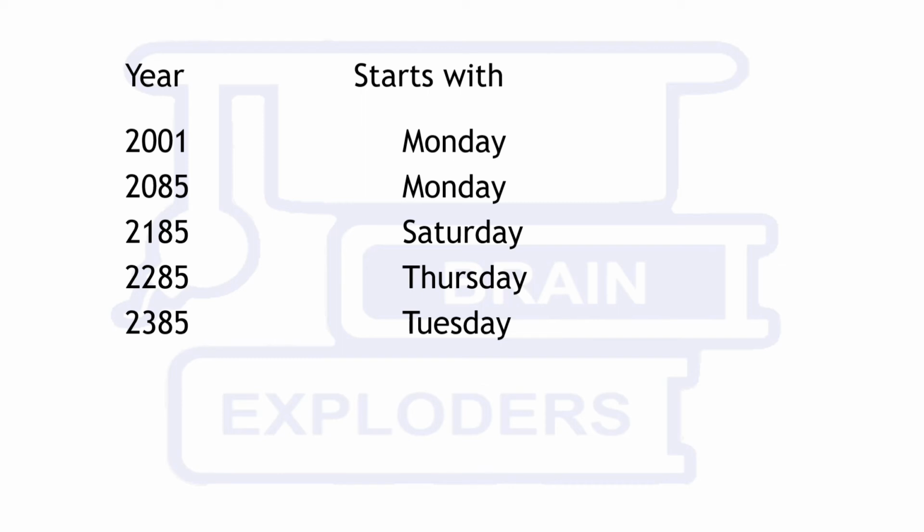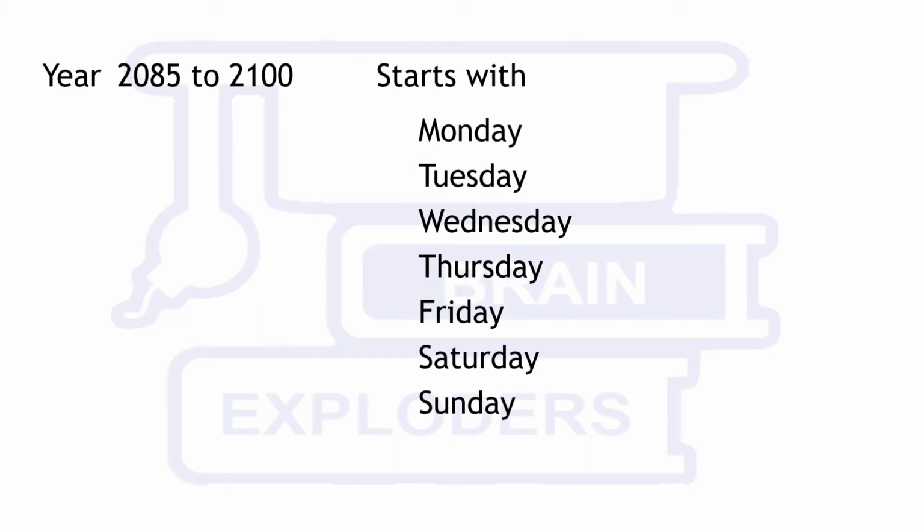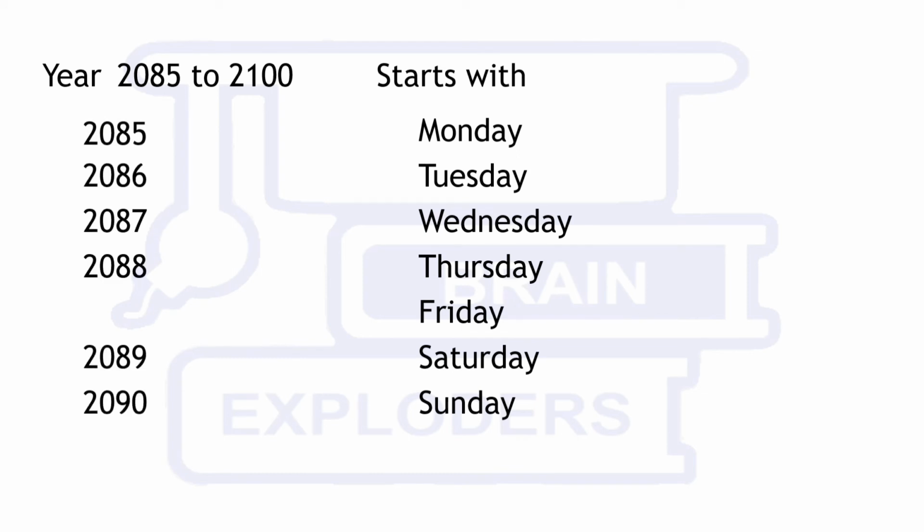Count 5 days from Monday, we get Saturday. Hence, 2185 starts with Saturday. Similarly, 2285 and 2385 start with Thursday and Tuesday respectively. Now we can determine the starting days of all remaining years in our data. Write these years in front of days, skipping the day after leap years.